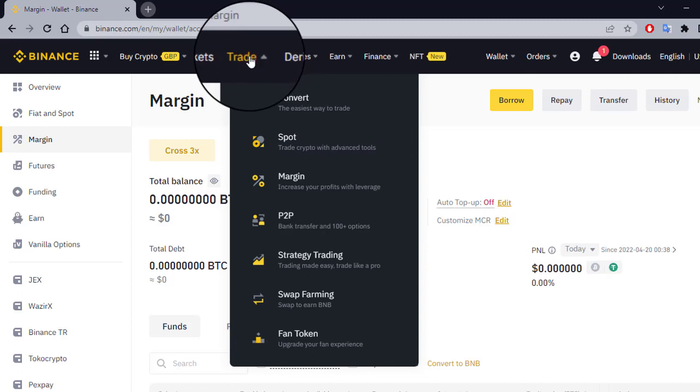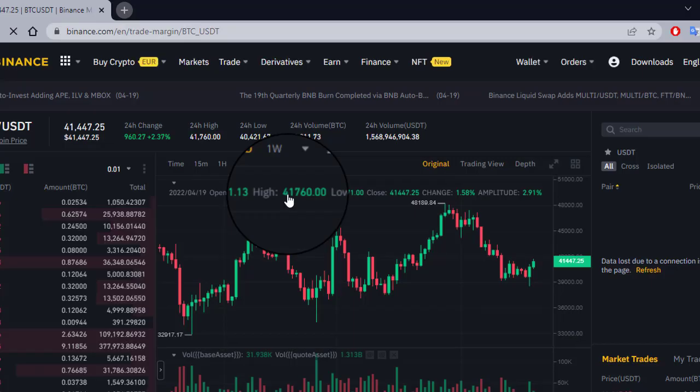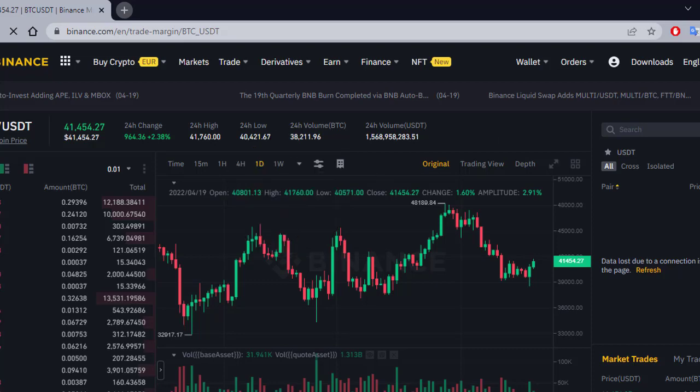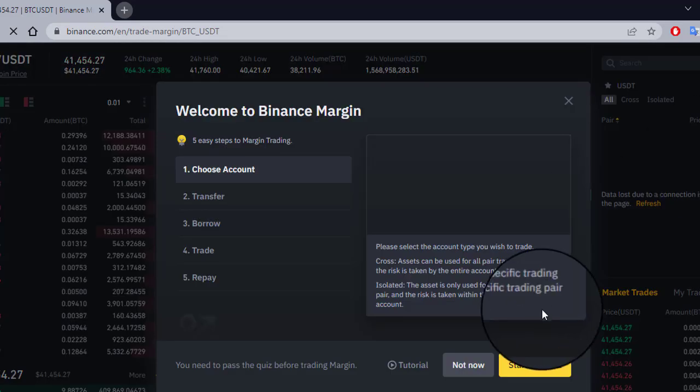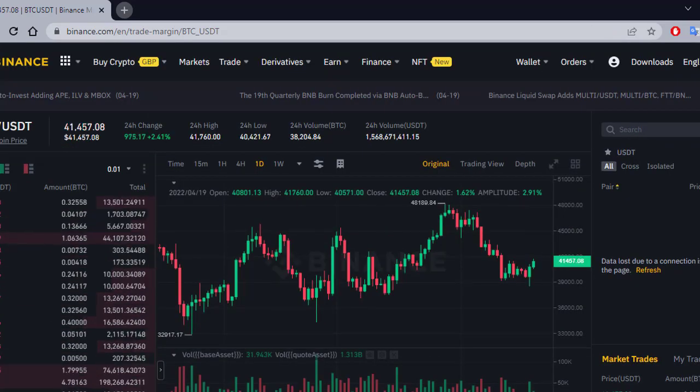Then after that you have to go to trading, and in the trading tab you have to go to the margin, because we are doing margin trading in this video. Now you can see the complete trading website. The graph is designed by fundamental and technical analysis, which is another field in every kind of stock or trading website, like TradingView. So this tells everything.